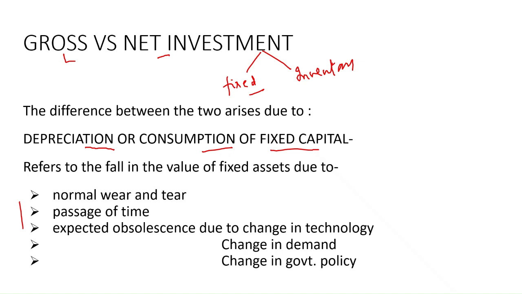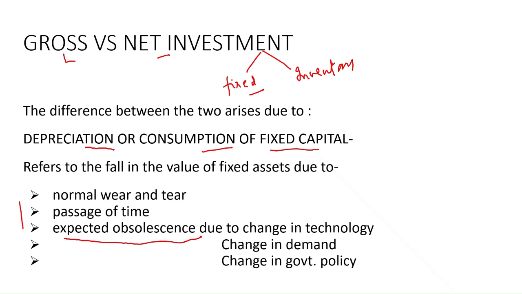Now, what is depreciation or consumption of fixed capital? It is the fall in the value of fixed assets due to normal wear and tear, passage of time, and this third one is very important, expected obsolescence. Every machinery with usage is expected to become obsolete. Why? Because over a period of time, the technique to produce goods and services changes.